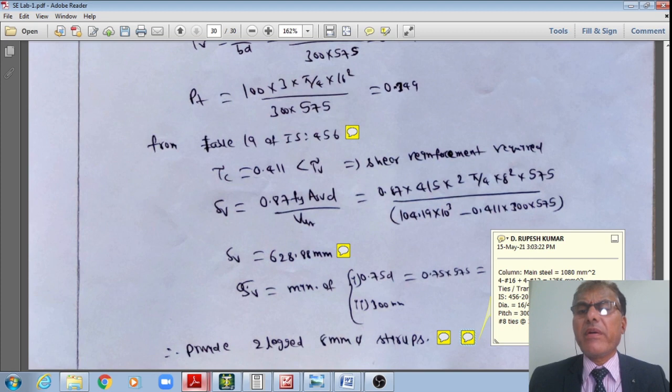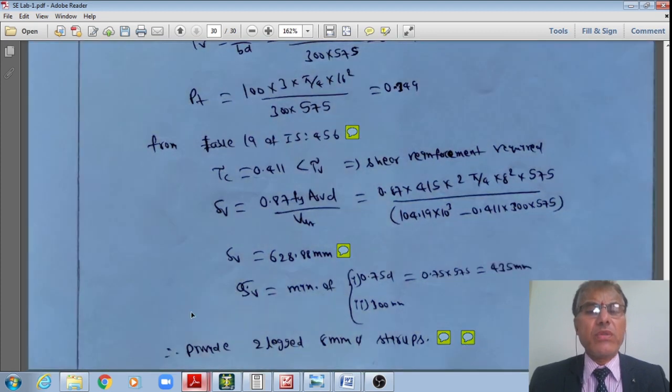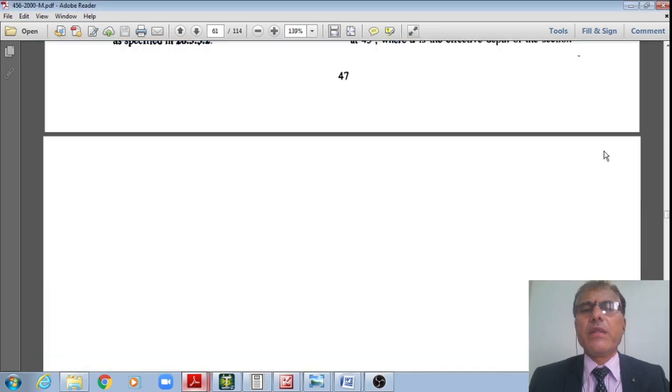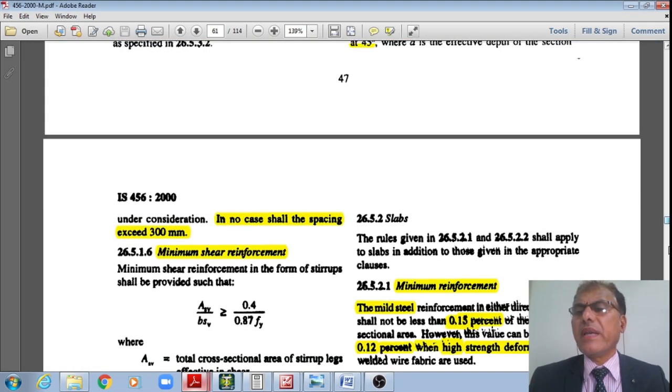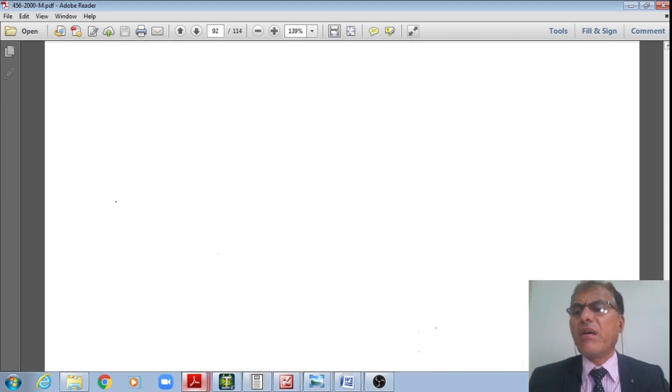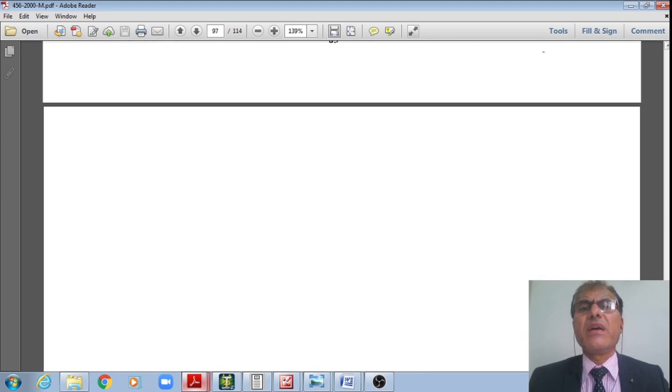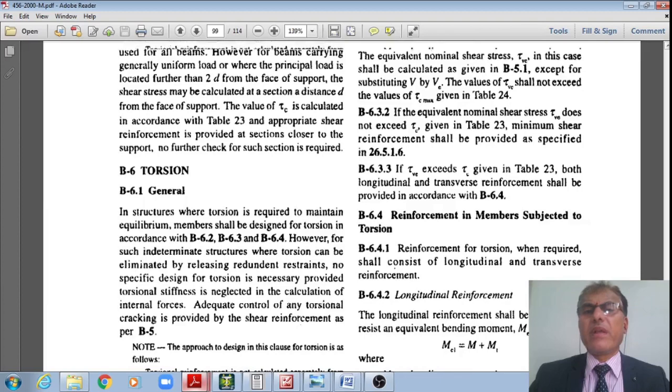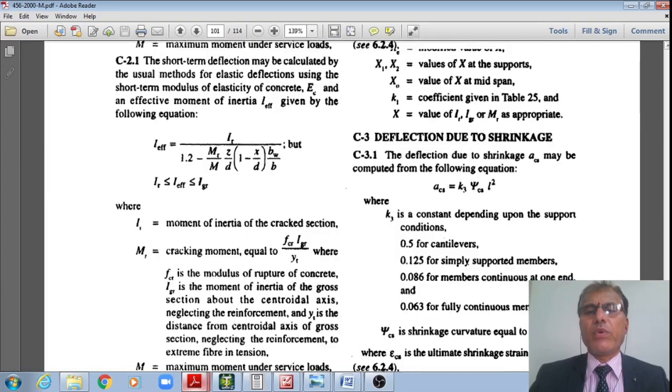I'm there in this IS 456, Annex G, where the effective length factors are given.